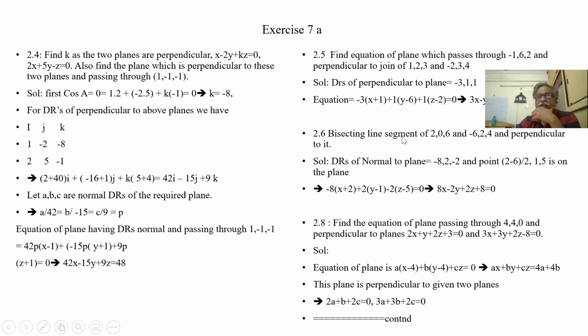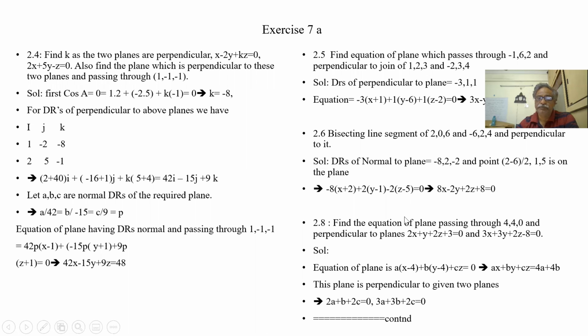And it bisects and is perpendicular to it, that means I get the DRs. What are the DRs? Minus 6, minus 2, minus 8, 2 minus 0, 2, 4 minus 6, minus 2. These are the DRs normal to the plane and we have a point on the plane. This is a standard equation. So automatically he has given the center point and the DRs. Perpendicular to it means this line is perpendicular to the plane, so the DR of the line perpendicular to the plane is the same.